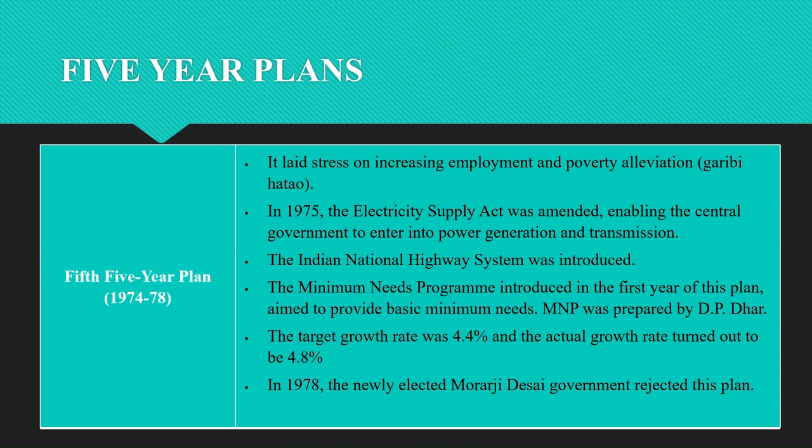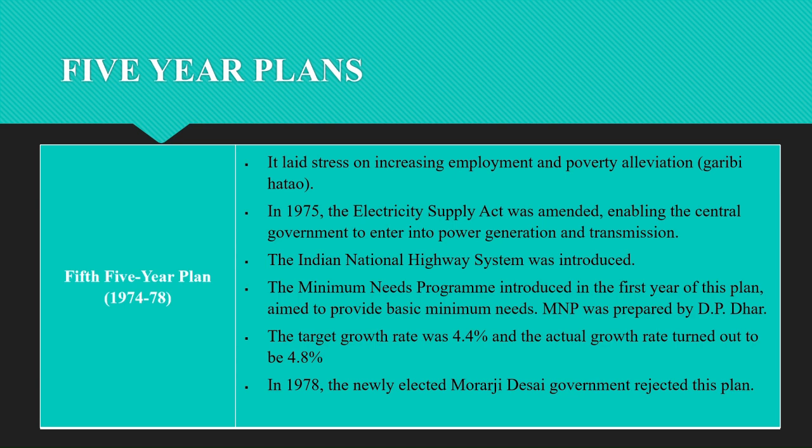There are other programs that were started in this five-year plan. The Electricity Supply Act was amended in 1975. The 20-point program was launched in 1975. The minimum needs program and the Indian National Highway System were introduced. So overall, this plan was successful, which achieved 4.8% growth against the target of 4.4%.